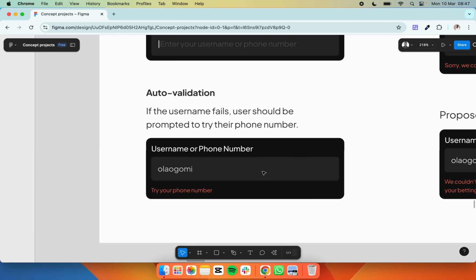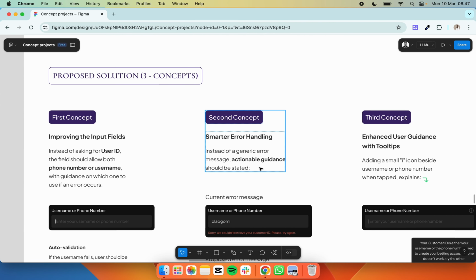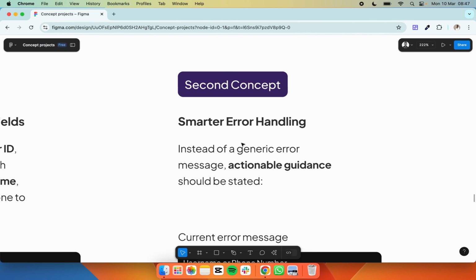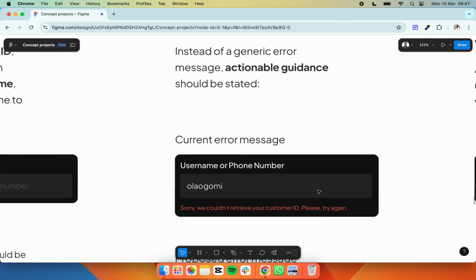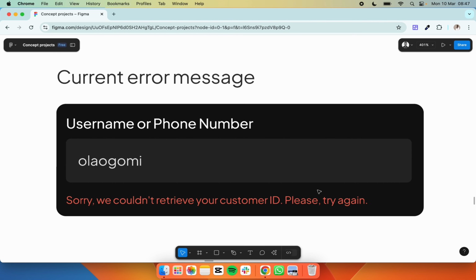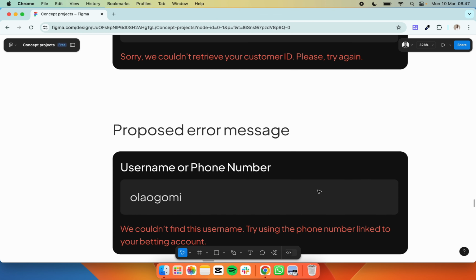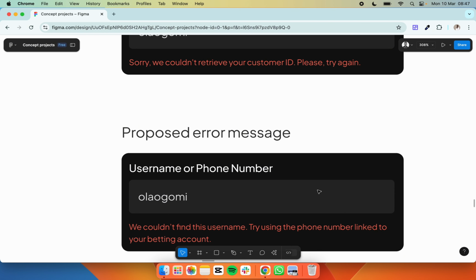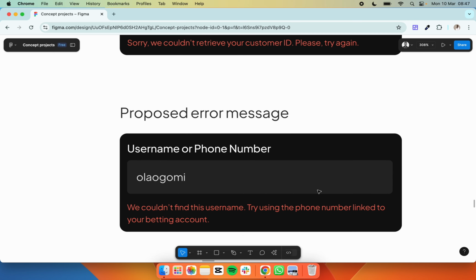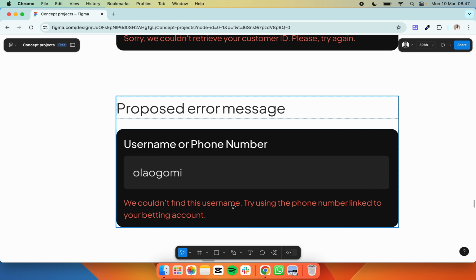Now, looking at the second concept, it's smarter error handling. Instead of a generic error message, actionable guidance should be stated. The current error message states this, while the proposed error message during my research and testing says: "We couldn't find this username. Try using the phone number linked to your betting account." This is very straightforward and tells the user what to do.